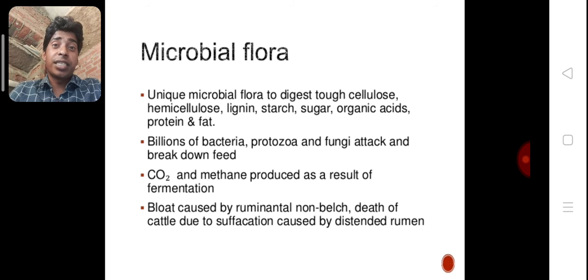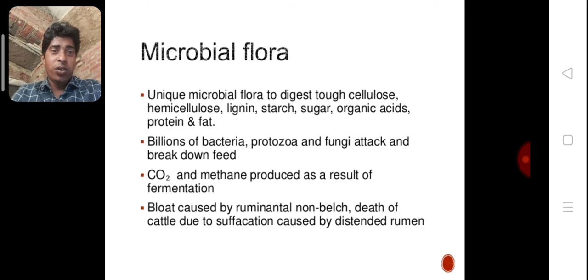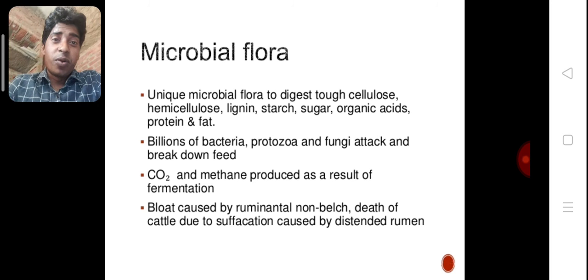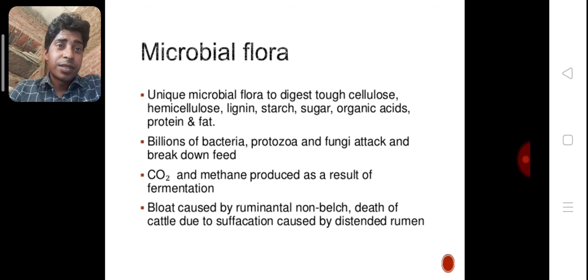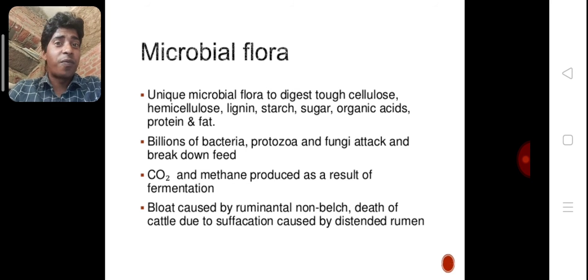Dear students, cellulose is a carbohydrate, a polysaccharide. Feed also contains hemicellulose, lignin, starch, sugar, organic acid, protein and fat, which cannot be digested without the help of microorganisms.